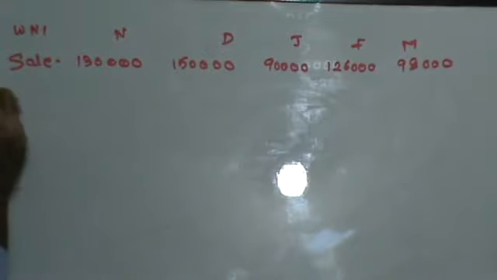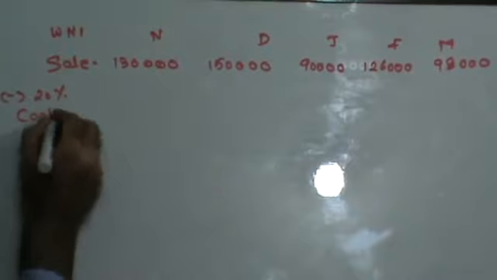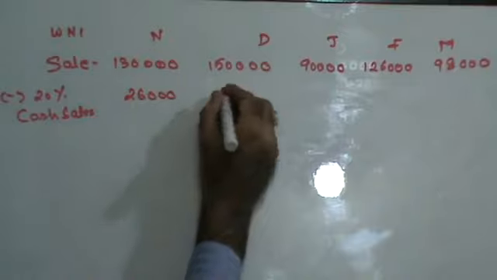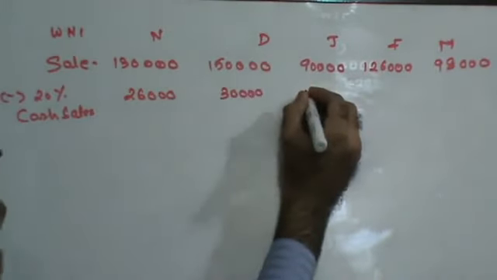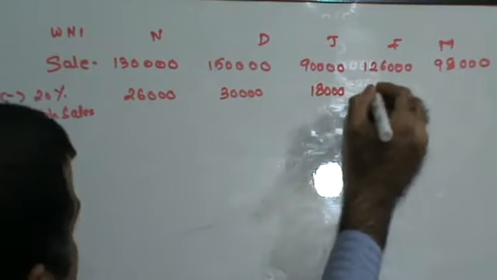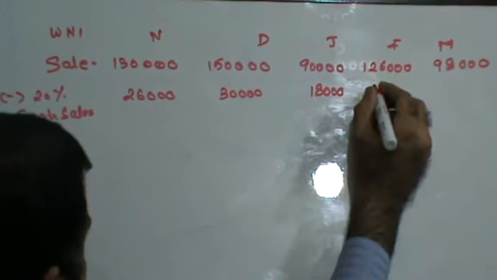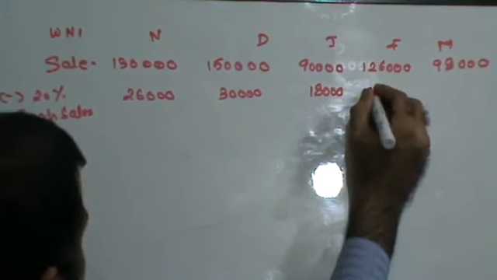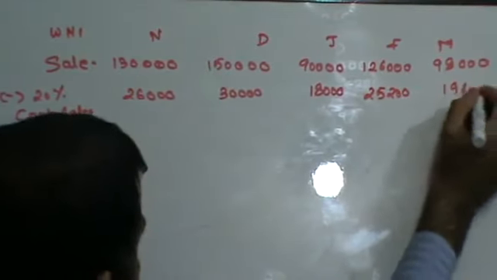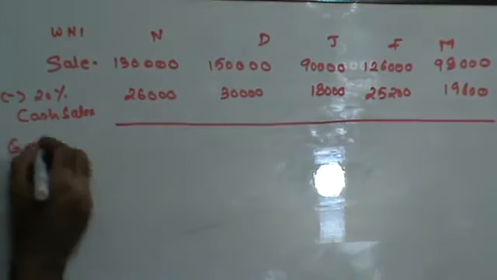They are saying that 20% is cash sales. So cash sales is going to be 26,000, 30,000, this is going to be 18,000, 20% of this is 25,200, and 19,600. So in that case, credit sales.